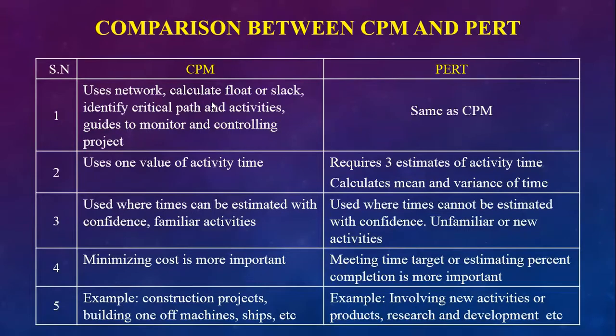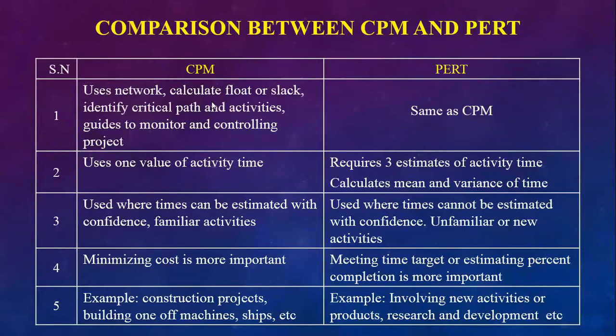In CPM, we build a network, calculate float or slack to identify the critical path activities, which guides us to monitor and control projects. PERT is also similar to the critical path method. CPM uses one value for activity time, whereas PERT requires three estimates of activity time and calculates the mean and variance of time. CPM is used where times can be estimated with confidence, for similar activities, whereas PERT is used where times cannot be estimated with confidence, for unfamiliar or new activities.